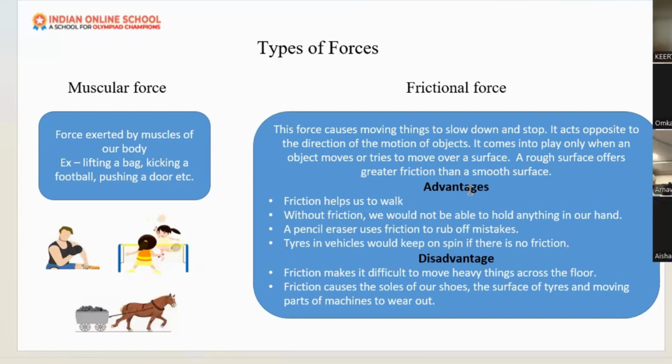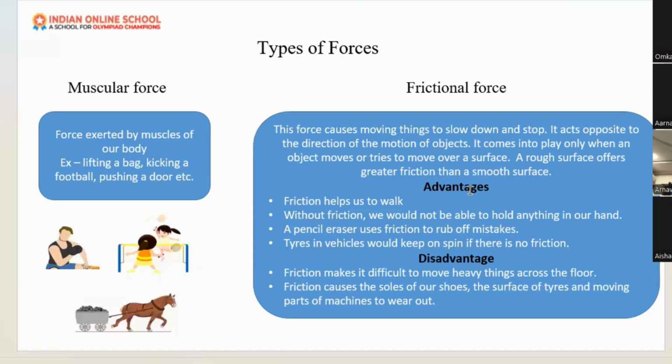And next is the frictional force. Have you heard about this frictional force, any of you? Those who don't know, I'm here to explain. Frictional force is helping us to walk. Otherwise, if there is no frictional force, we will fall down. Frictional force acts opposite to our motion. We are moving, right? It is helping us in walking, running, and also the car.